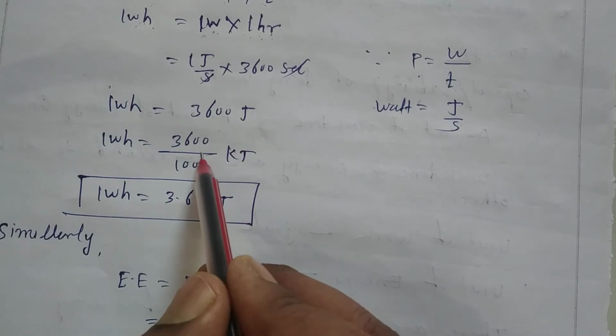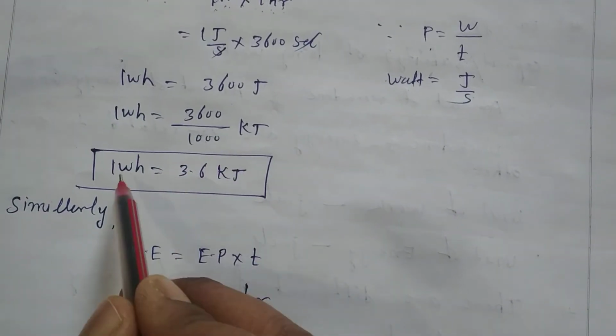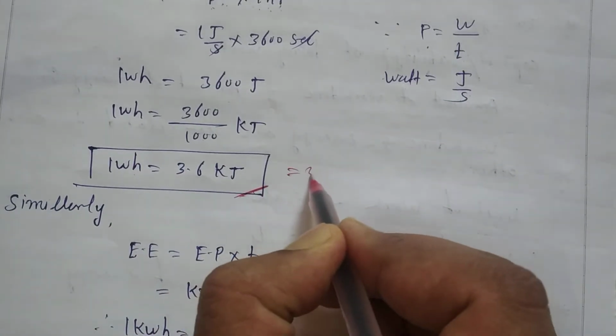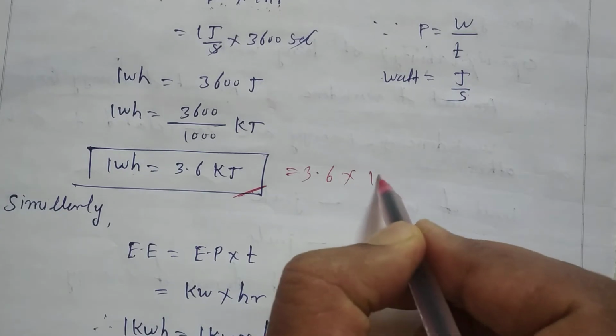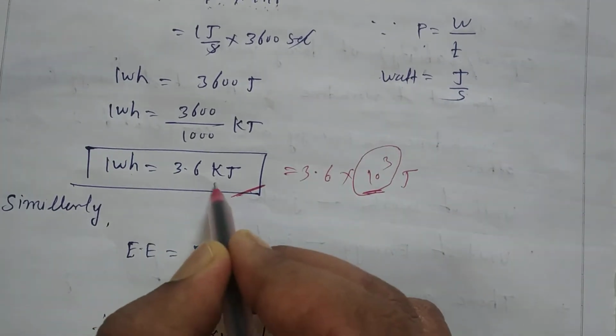Now if I divide this by 1000, it becomes kilojoule, isn't it? So 1 watt hour is equal to 3.6 kilojoule. It can be written as 3.6 into 10 raised to 3 joule also, because that 10 raised to 3, what is it? It is kilo.